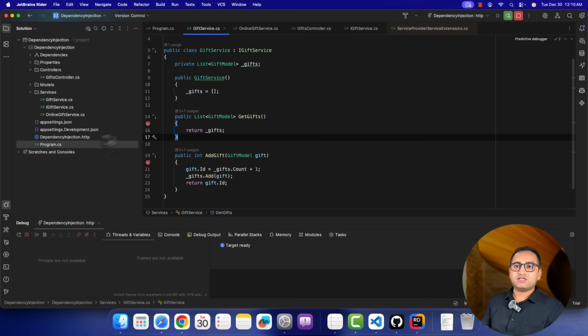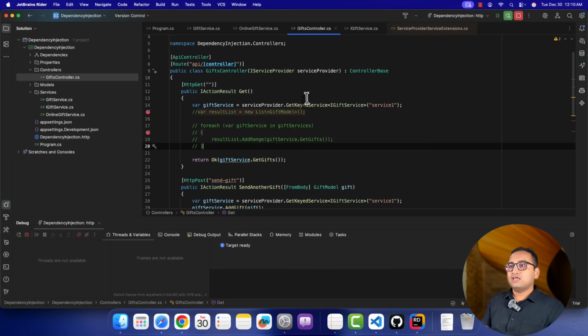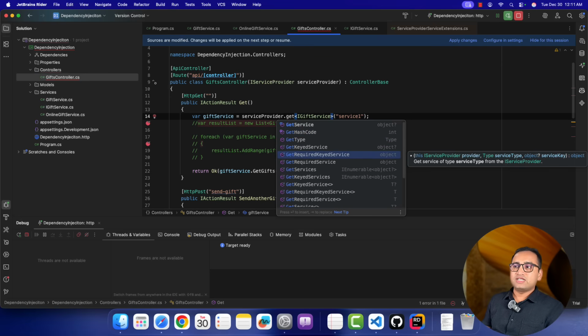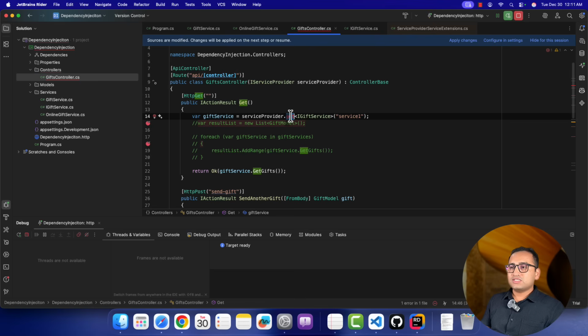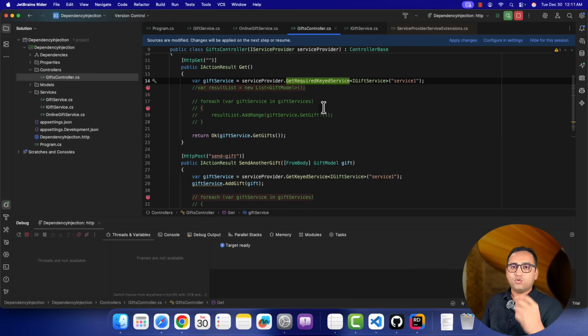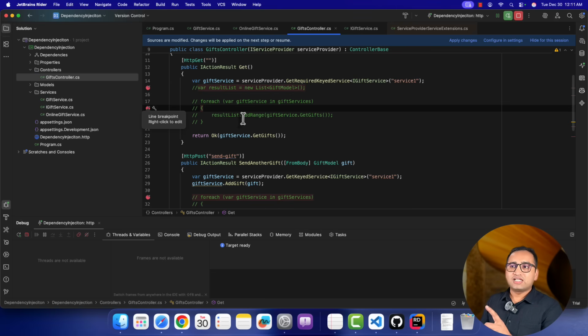And this is how this will work. So you can use this IServiceProvider to get any kind of service that you have registered. Let's see what else do we have. We have this get service, we have already covered, GetKeyedService, GetRequiredKeyedService. So instead of this get keyed service, you can also use get required keyed service. The concept is the same that we have covered in the previous video. So over here, if the registration is not there in the DI container, then you will get an error.